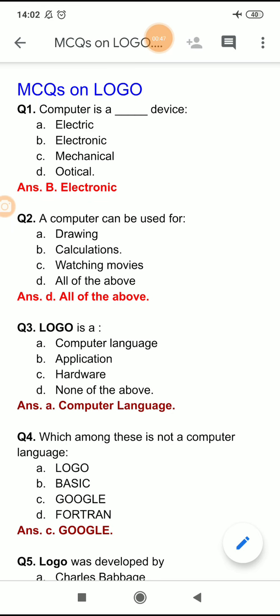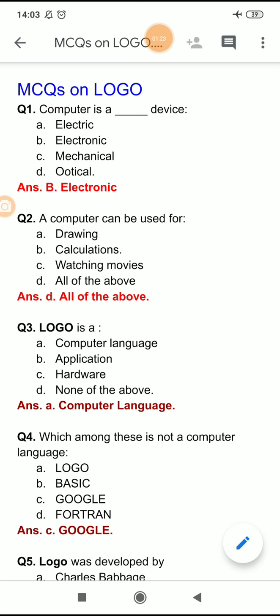So in today's topic, we will discuss Logo. A computer is a special machine that can do a variety of tasks at a time. Now Logo is a computer language. It is designed for small children, for kids, to make graphical pictures, mathematical shapes and small mathematical calculations.